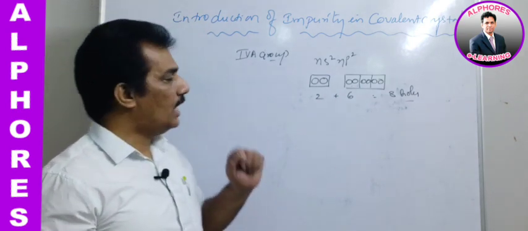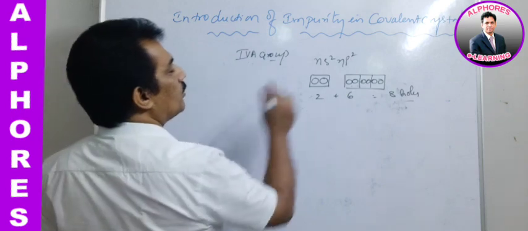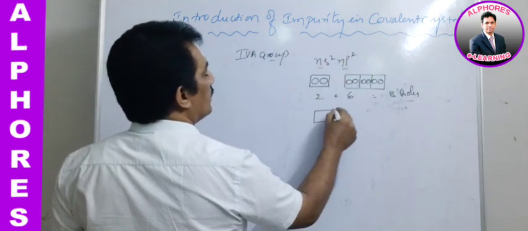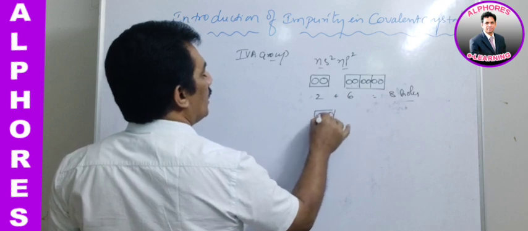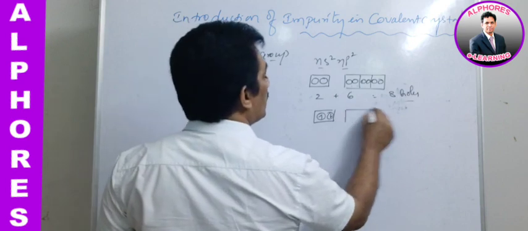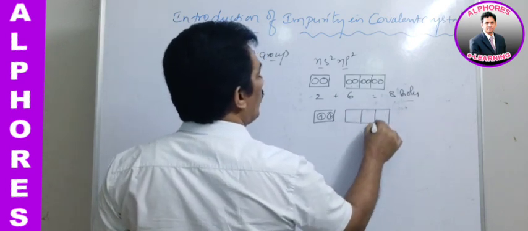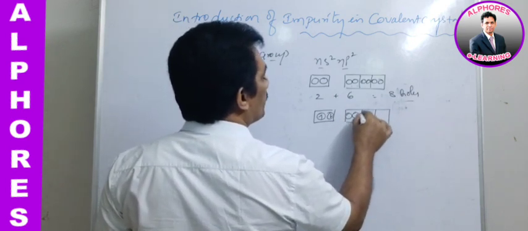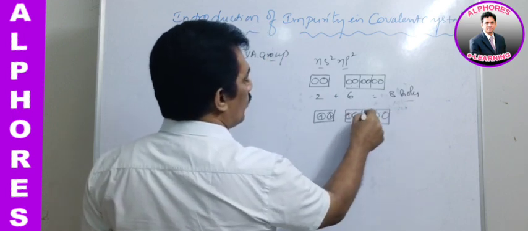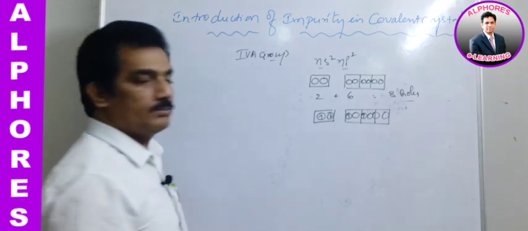Are you following? And now in case of 4th A group, ns2 np2, that means the ns 2 holes are filled with electrons, and in np, out of 6 holes, only 2 holes are filled with electrons.